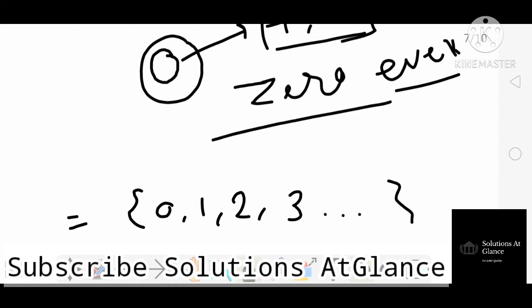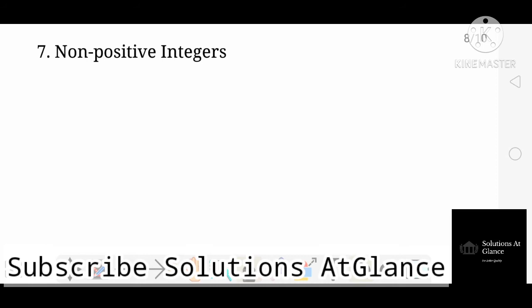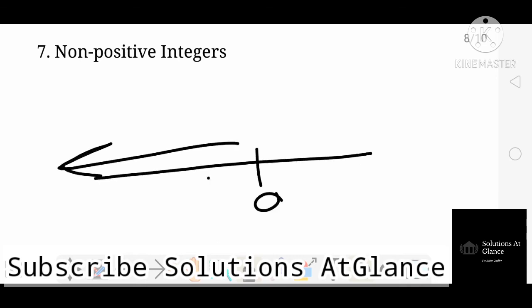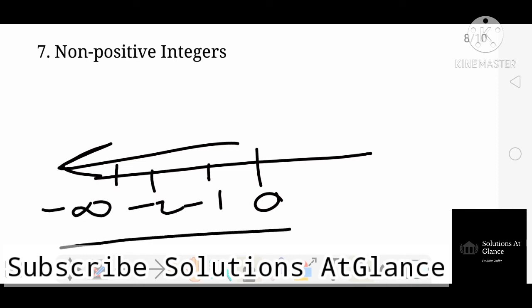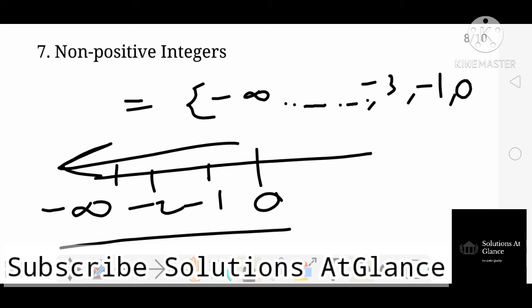Now similarly, the next category is non-positive integers. Non-positive means negative, so the number line will be the left side of 0, -1, -2 up to minus infinity. So the set can be represented as minus infinity, and so on, -3, -2, -1 and 0. Okay.